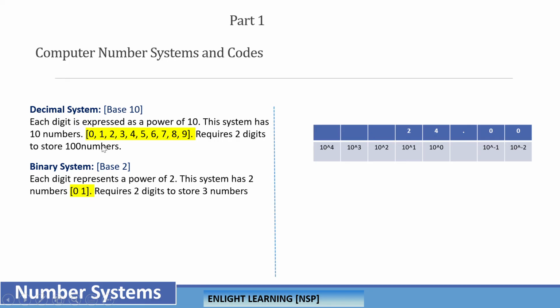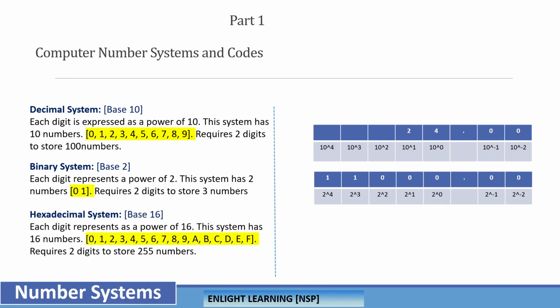Let's hold on. Let's try to cover the binary system, and then we will move on to the right side one. The other system is the binary system. If you see here, the binary system has only 2 numbers, and its base is 2. It is a system with only 2 numbers over here, 0 and 1.